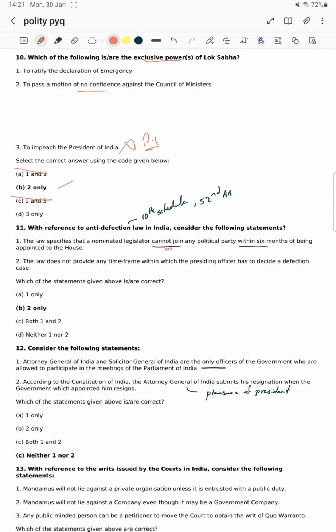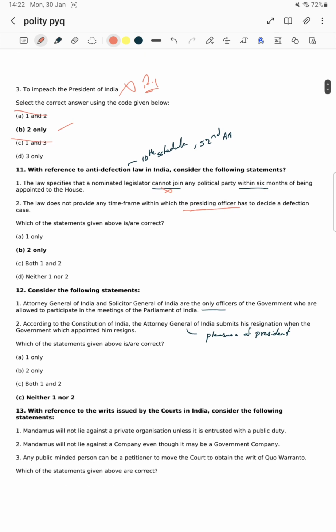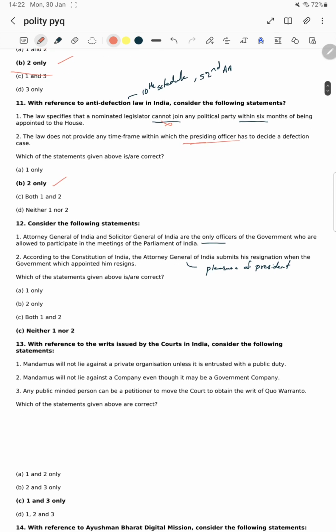Okay, his post is nullified. The law does not provide any time frame within which the presiding officer has to give a decision. Yes, this is a loophole. This is a loophole that the presiding officer didn't give any clarifications about the defection matter. Because of this provision, mostly state governments are utilizing these powers. Okay, next one, the second one is right in this.